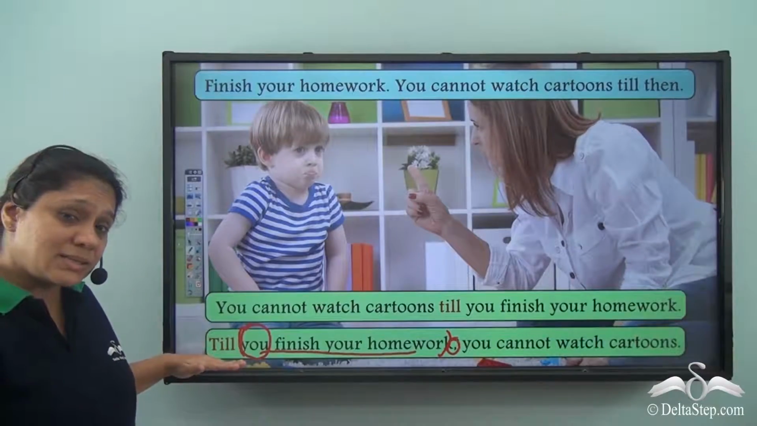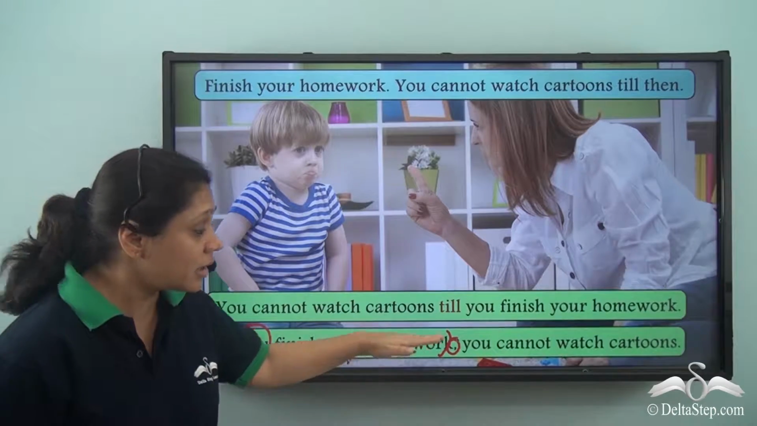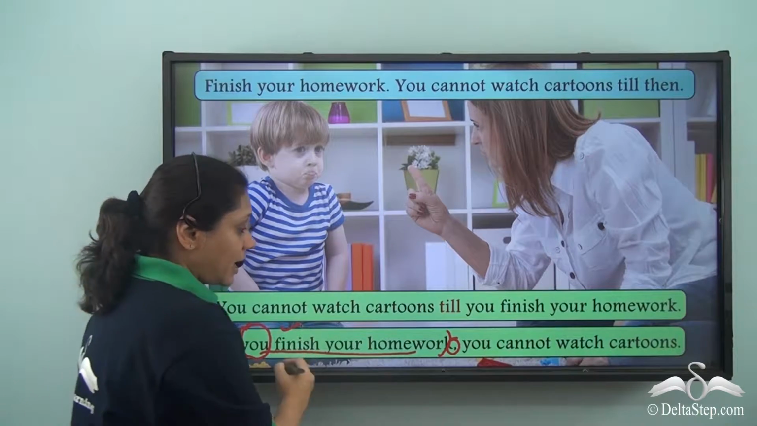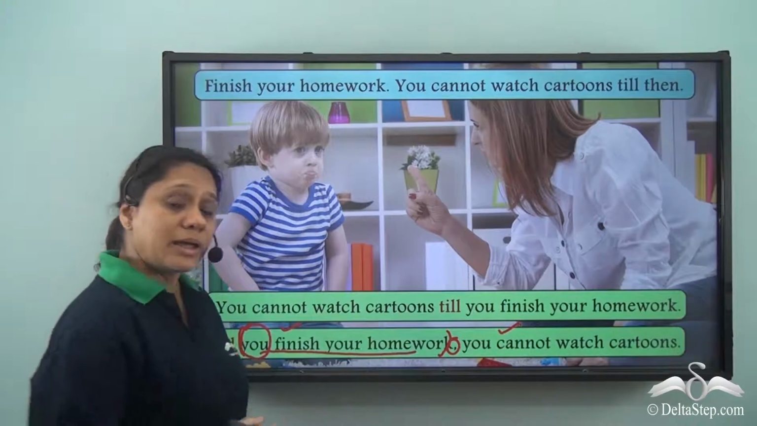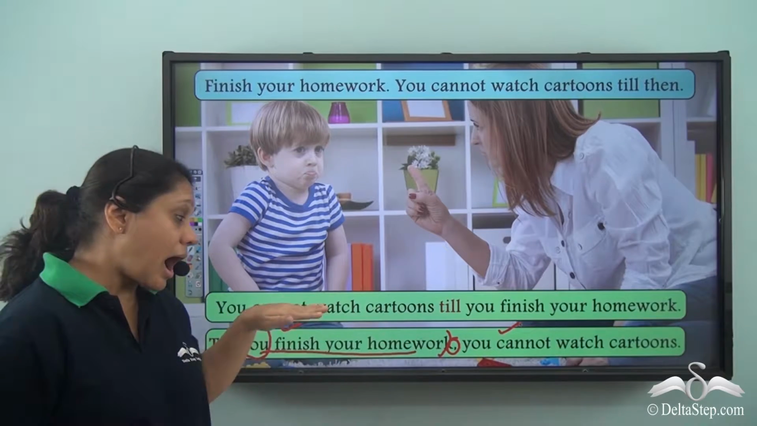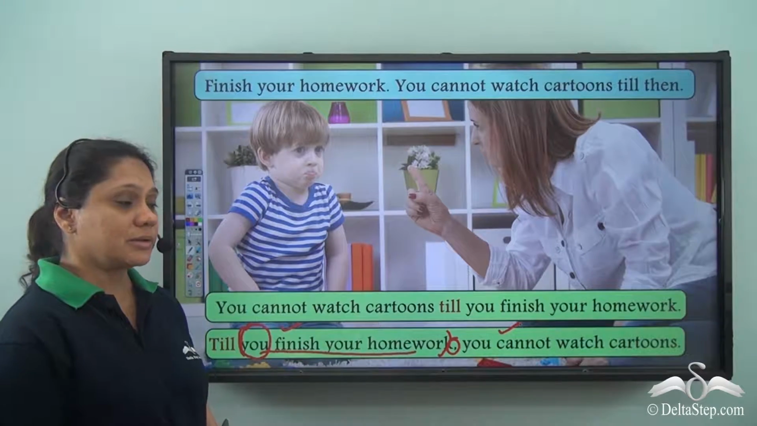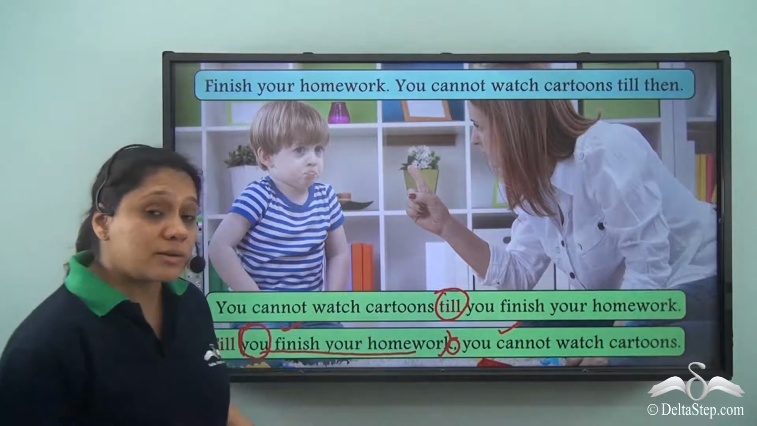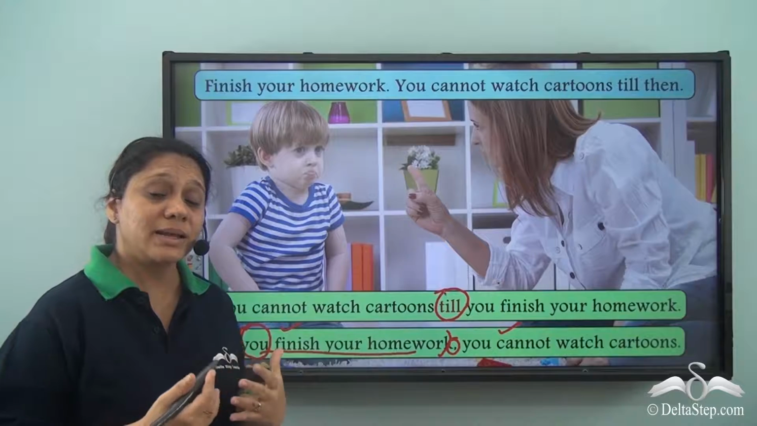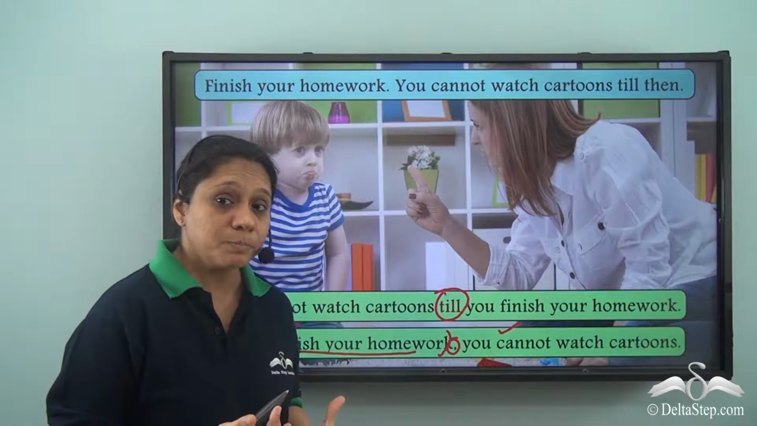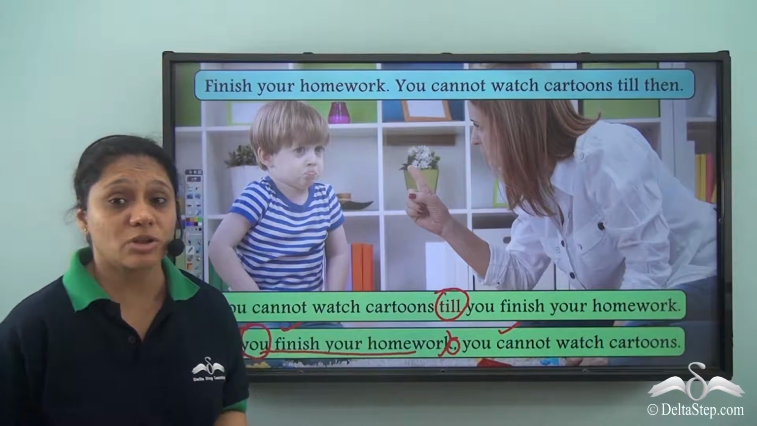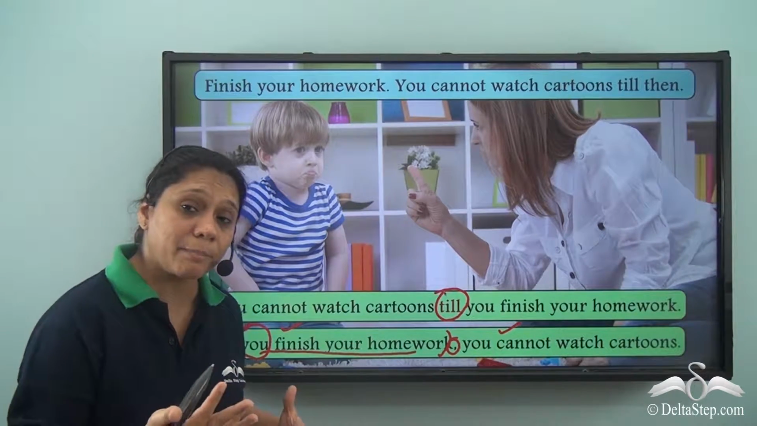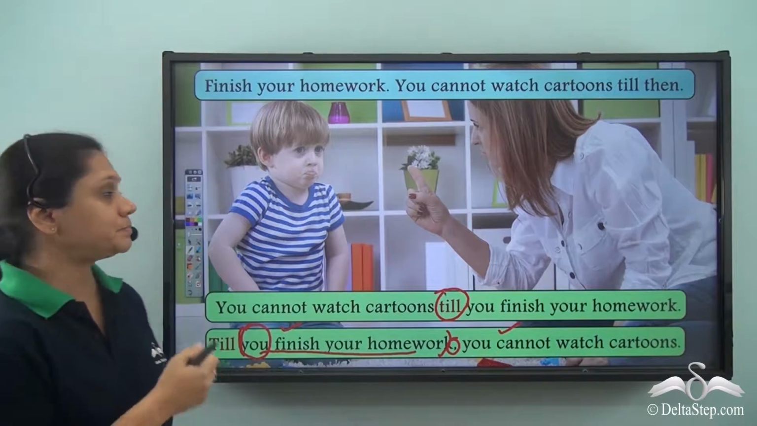So what is our sentence? Till you finish your homework, you cannot watch cartoons. This is the condition and this is the action or the event which has to be done after the condition is fulfilled. So remember that till is always showing us that there is an element of time involved. Okay, as long as a condition is not fulfilled, one particular action will keep on happening or will not happen.